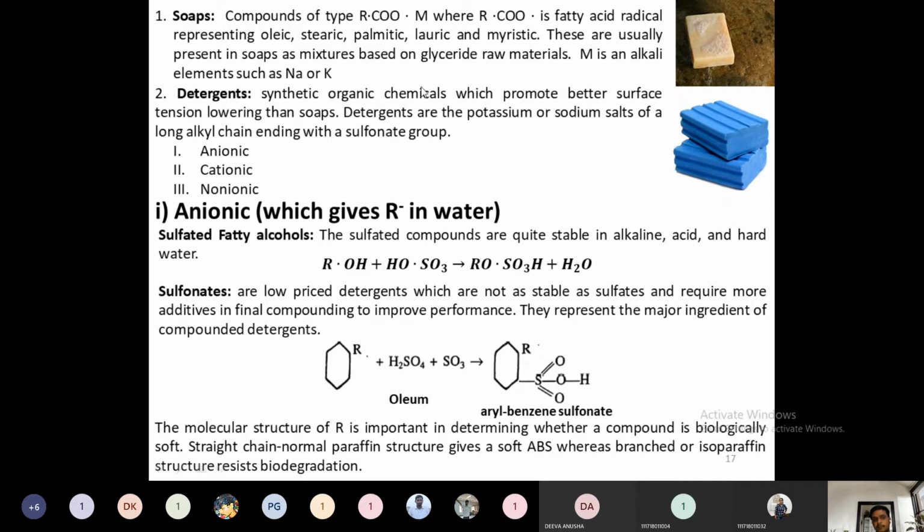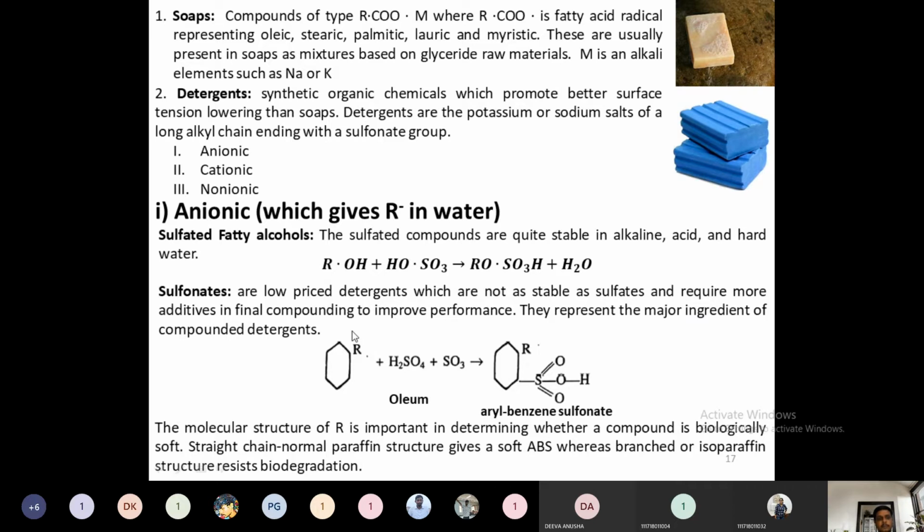Now we can say the third difference between soap and detergent: soaps are composed entirely of natural oil, so they are naturally biodegradable, whereas detergents are synthetic organic chemicals. Depending on the R group they may or may not be biodegradable, but compared to soaps, detergents are somewhat non-biodegradable.